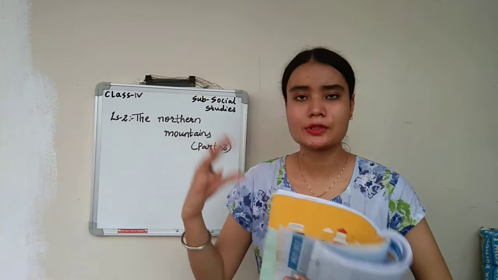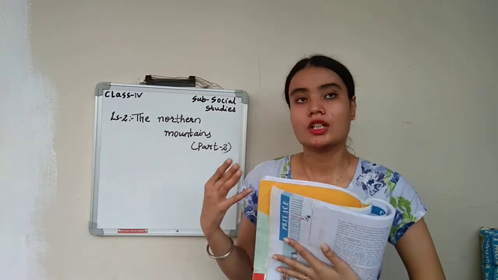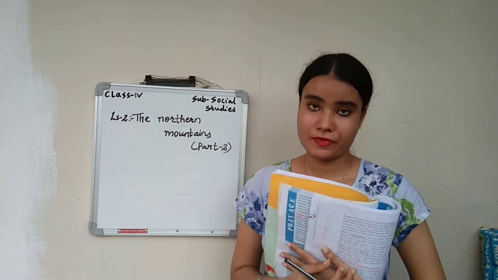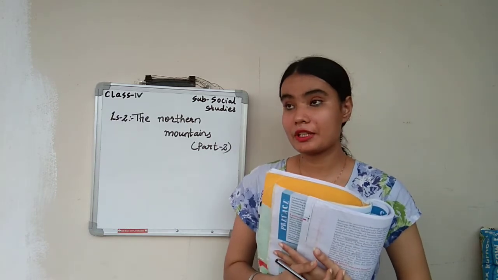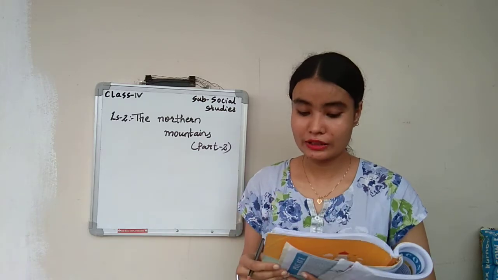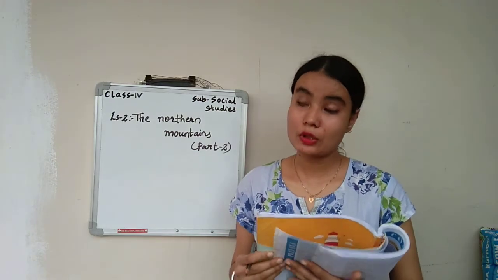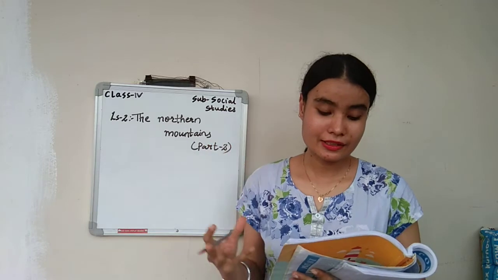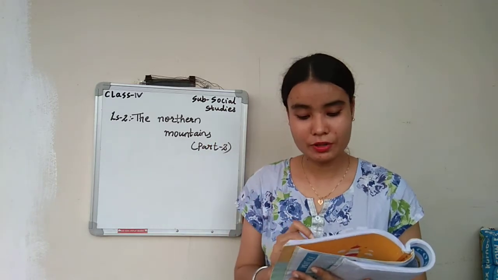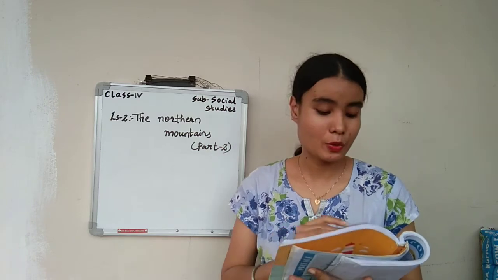It does not receive snowfall. The weather is not that much cool, but it receives heavy rainfall. So because it receives heavy rainfall, it is called as what? Tarai region. And because there is heavy rainfall, it is covered with long grass and thick forest. What types of trees can you find over here? Teak, cane, bamboo and sal.